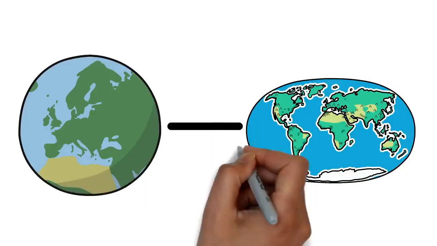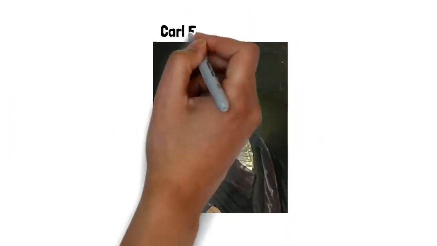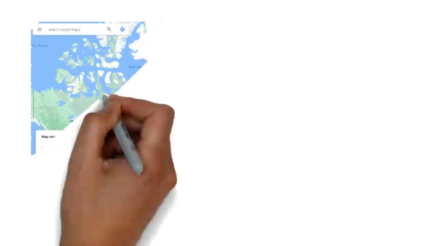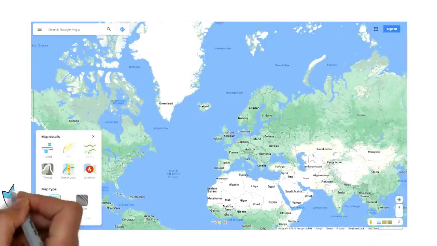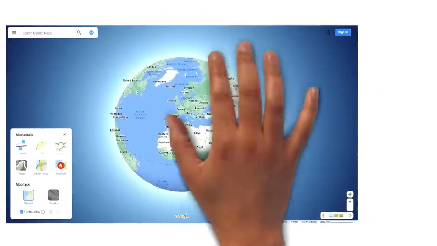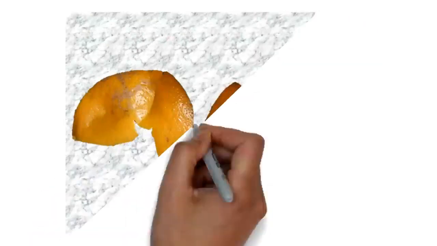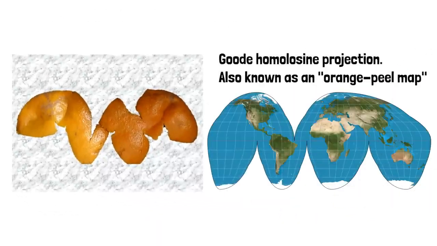It is impossible to display a sphere on a flat rectangular surface without any distortion to its size, shape, or distances, and this was proved mathematically by a German scientist, Carl Friedrich Gauss. An example of this can be seen through Google Maps. On Google Maps desktop, if you switch to globe view mode and zoom all the way out, Greenland is no longer the size of Africa and is way smaller than Australia. Another example that people often use is that if you peel an orange and try to flatten the peel into a fully rectangular shape, it just doesn't work.